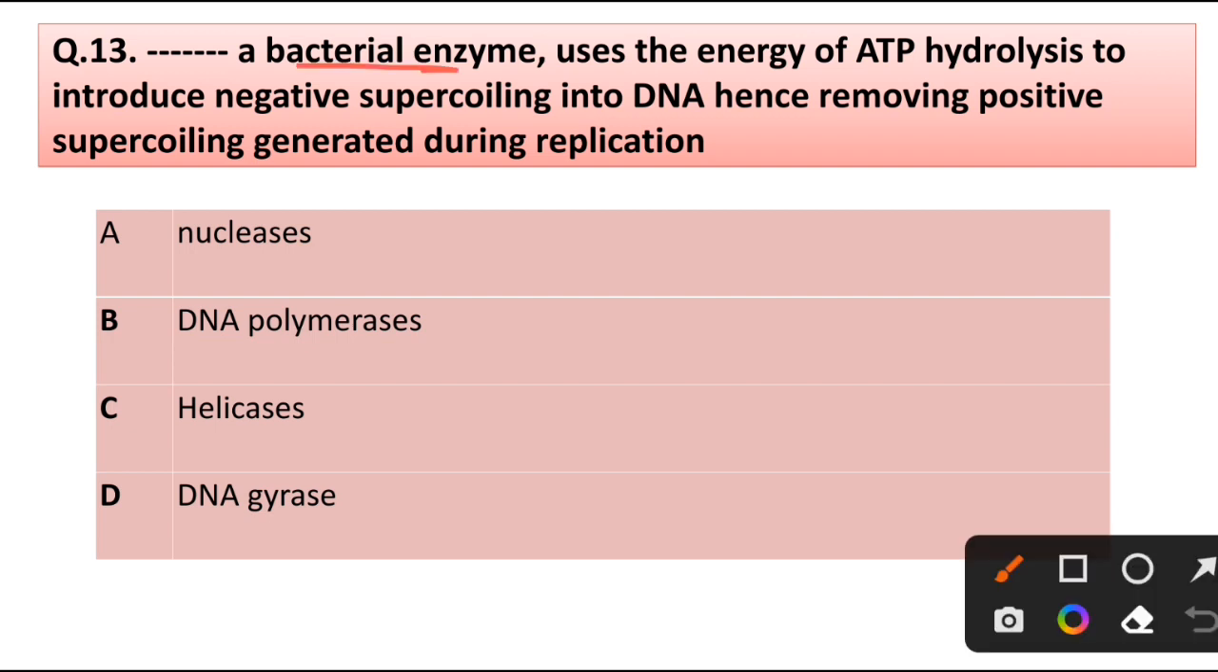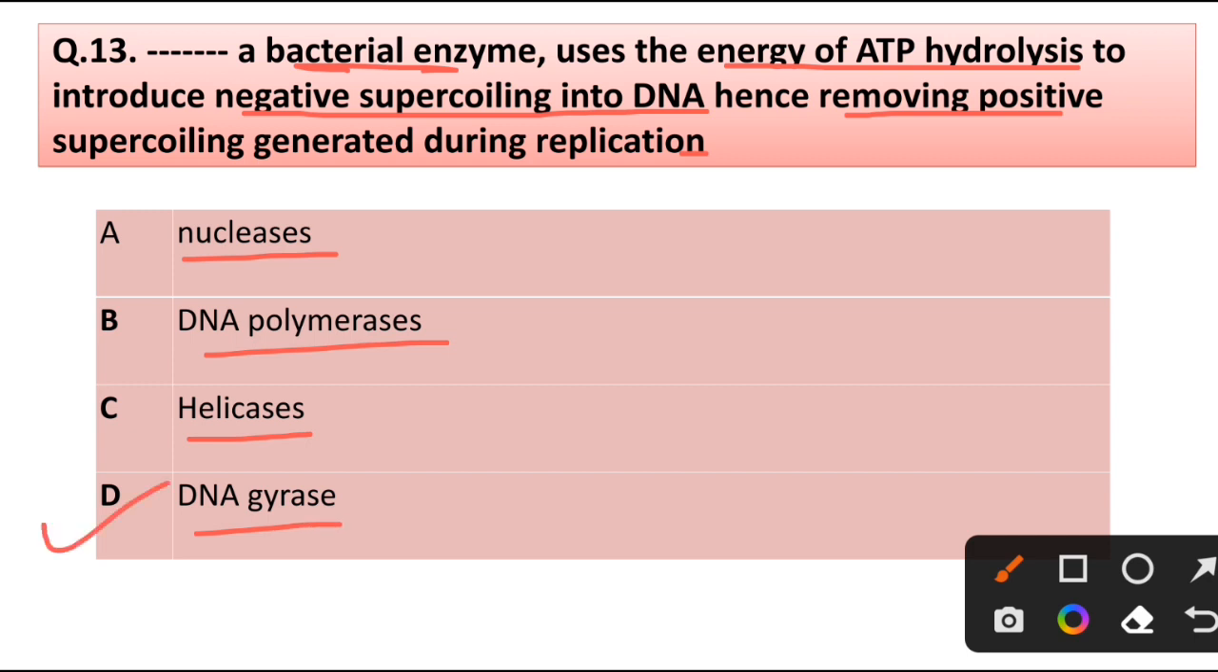Question number 30. A bacterial enzyme uses the energy of ATP hydrolysis to introduce negative supercoiling into DNA, hence removing positive supercoiling generated during replication: nuclease, DNA polymerase, helicase, DNA gyrase. Answer is option D, DNA gyrase.